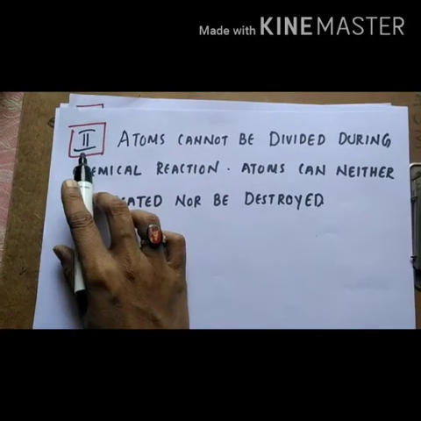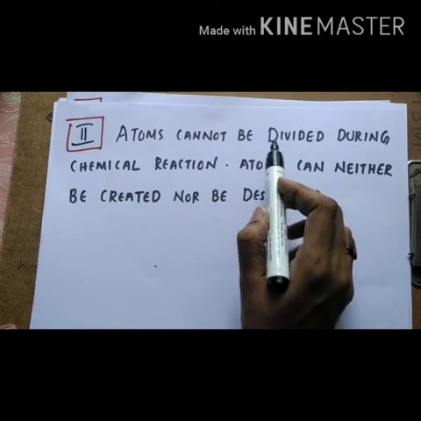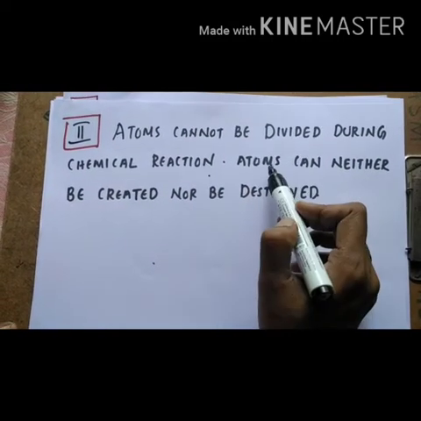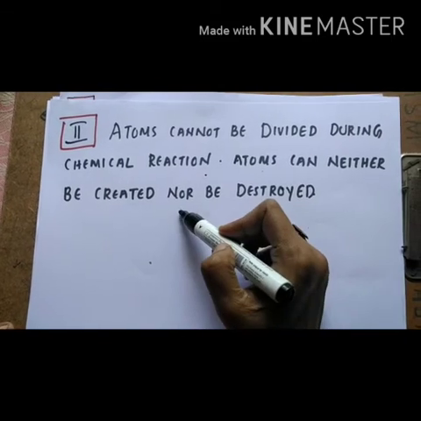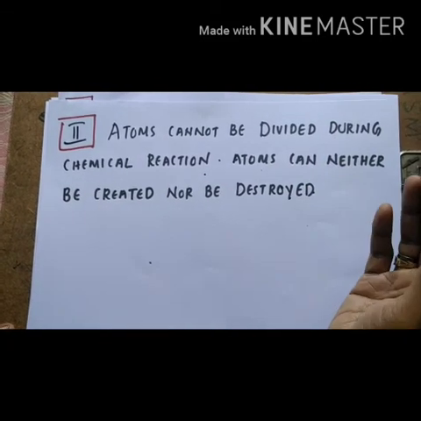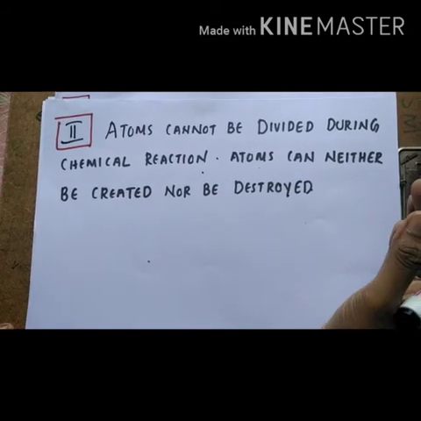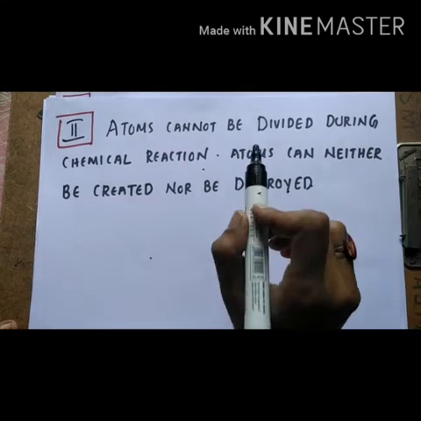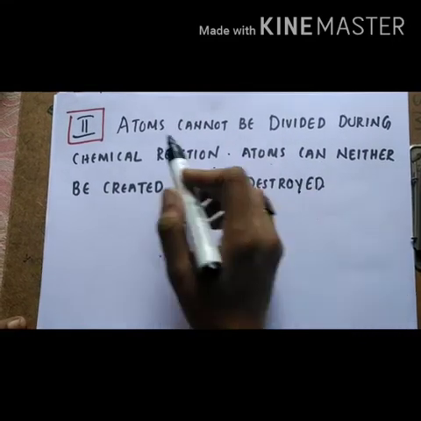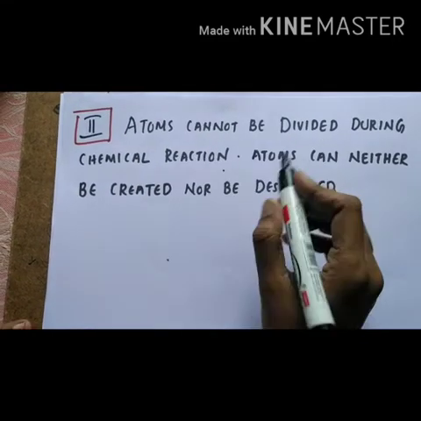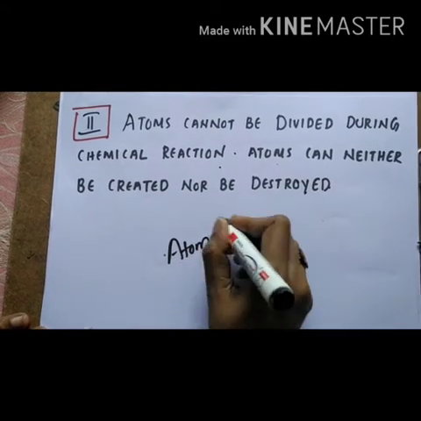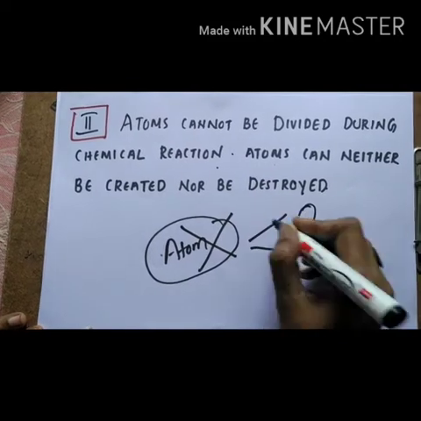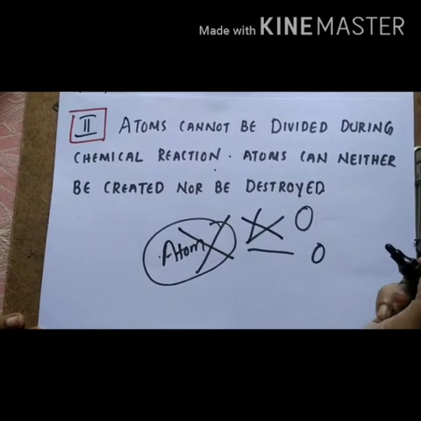And the second postulate is, atoms cannot be divided during a chemical reaction. That means atoms can neither be created nor be destroyed. We cannot create an atom or destroy an atom. But later it is proved that atoms can be divided, that we will study later. But first Dalton proposed that atoms cannot be divided, which means that if you consider this as an atom, this atom cannot be further divided. This division of atoms is not possible.